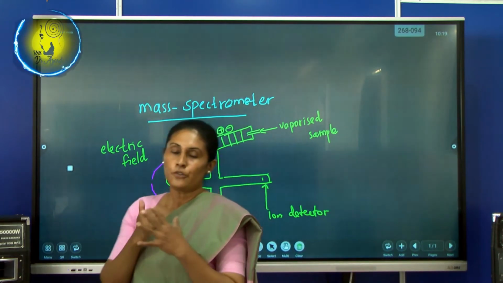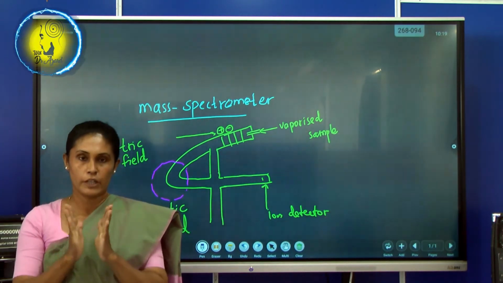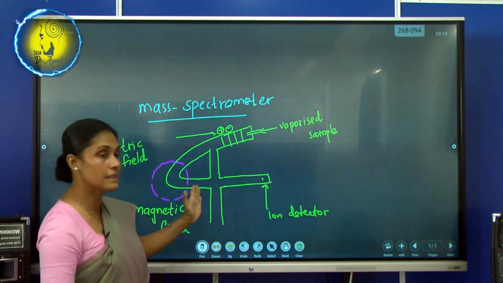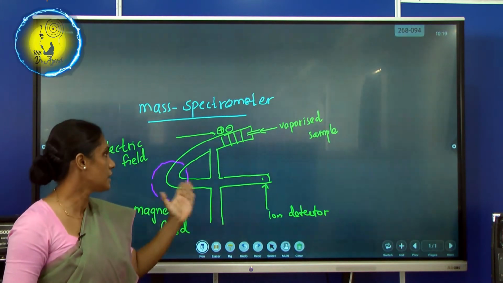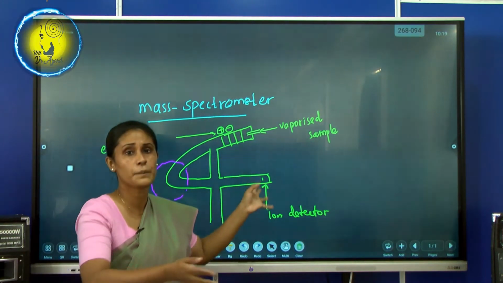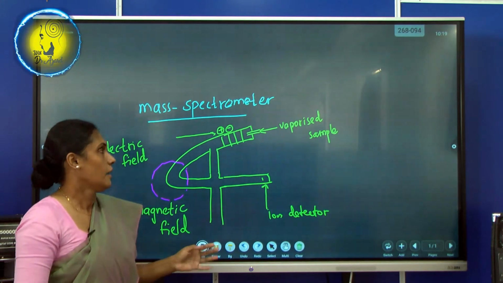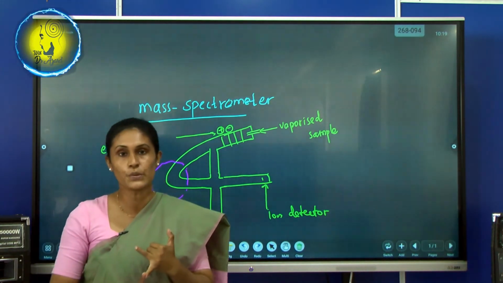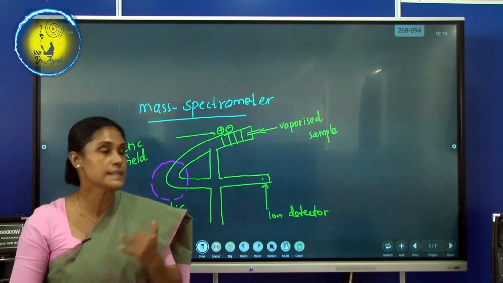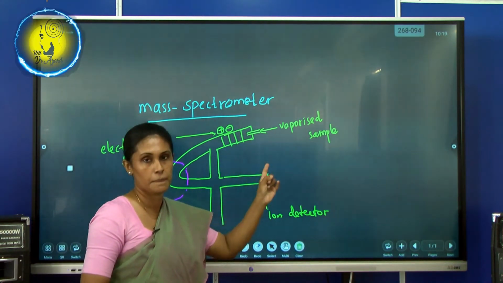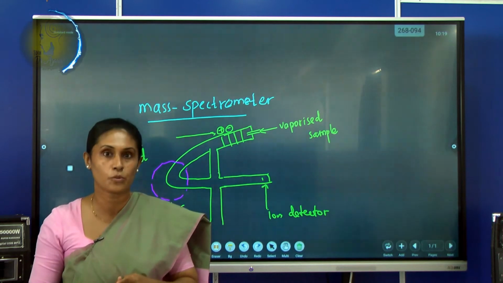Right. Now we know the purpose of using this one, and you should understand what sort of sample is injected here. We should use a gaseous sample here. Now I know you have a question.